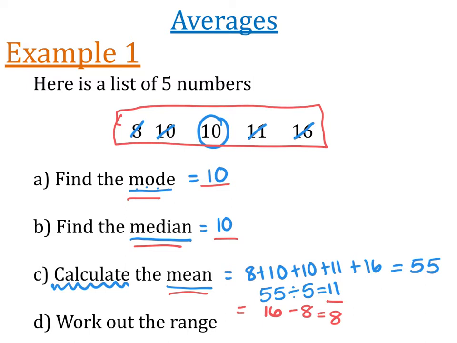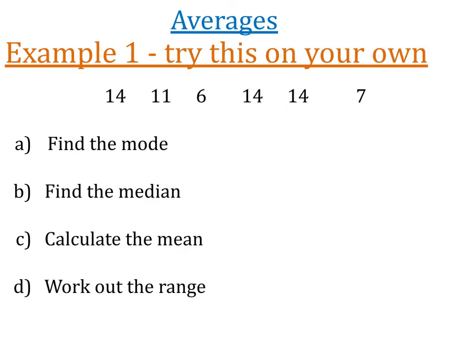On the next example, I'm not going to talk through it. I'm just going to ask you to try it by yourself and then pause it, and then I'll put up the answers. All right, so exactly the same as the previous example. Try this one on your own, either on your whiteboard, or you can do it in your exercise book. So we've got 14, 11, 6, 14, 14, and 7. These numbers are not in order, so make sure that you put them in order and then try to find the mode, the median, the mean, and the range. You might want to pause the video now so that I don't accidentally give you all the answers.